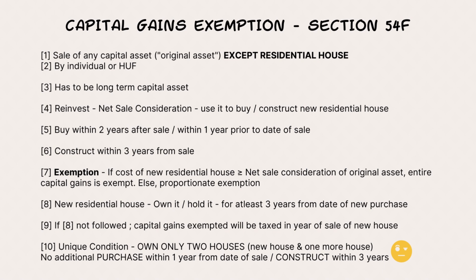So you can see, sell and buy is the same type of capital asset. But in section 54F, it's just the stark opposite. The individual or HUF, again here also the asset is individual or HUF only, what he's selling, that original asset, can be any capital asset except a residential house.